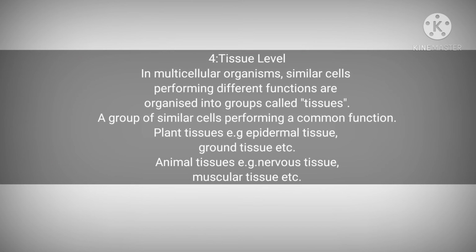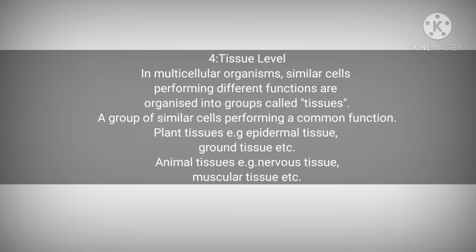Tissue level. When similar cells are organized into different groups, they form tissues. So we define a tissue as a group of similar cells specialized for the performance of a common function. It means each cell that is present inside a tissue carries its own life process, but it also carries some processes that are related to the function of that tissue.